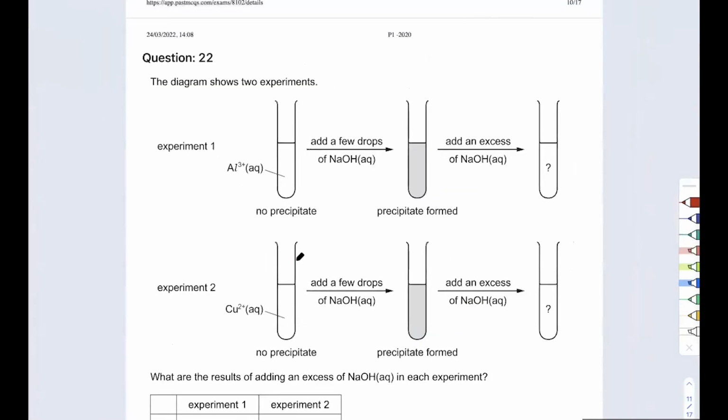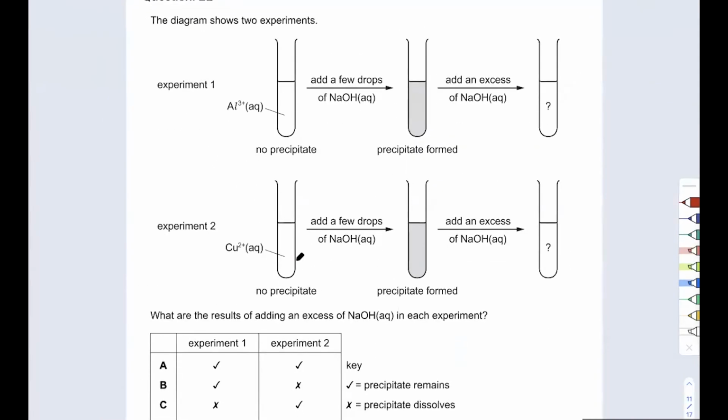Okay. The diagram shows 2 experiments. What are the results of adding excess NaOH in each experiment? Okay, so what's happening in the first one? You know it's aluminum, and we know aluminum gives white precipitate, and that dissolves, right? White precipitate dissolves. And in the second one, copper, white precipitate doesn't dissolve. Okay?